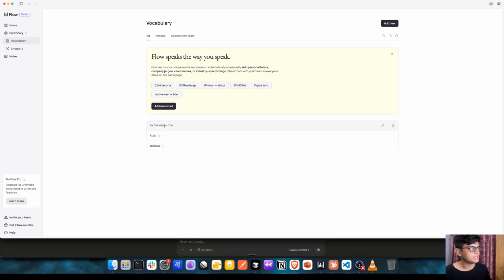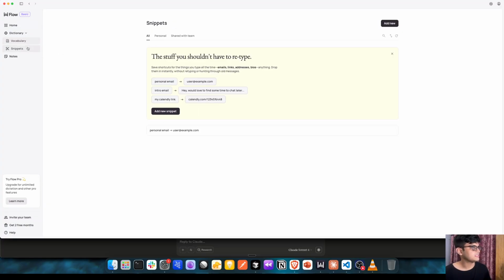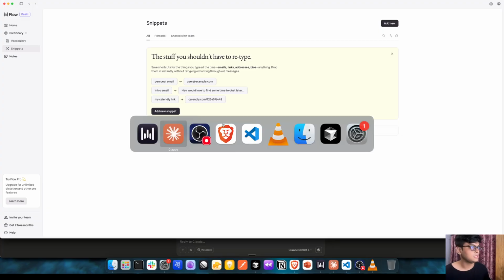Let's say I say "by the way" anywhere, it will automatically pick BTW. You can set up your vocabulary. And then there are snippets as well. Let's say I say "personal email," then it will automatically pick the snippet which you have set here. In my case, it is user@example.com. So these are a few cool features of Wispr Flow.